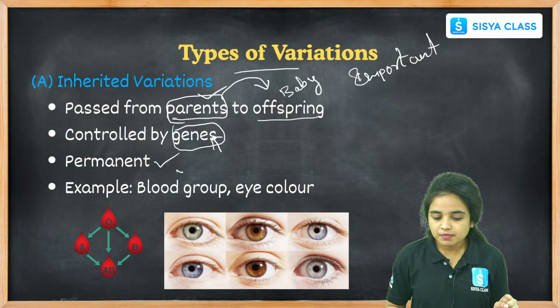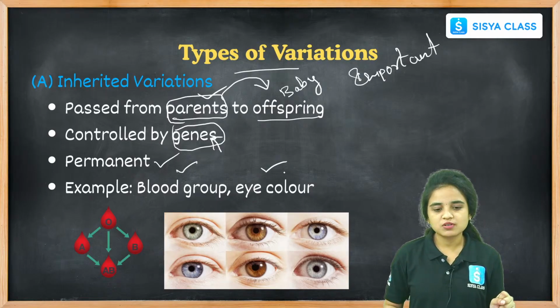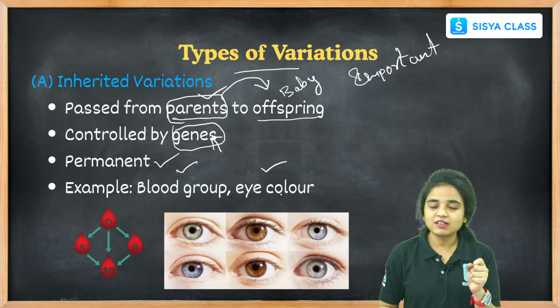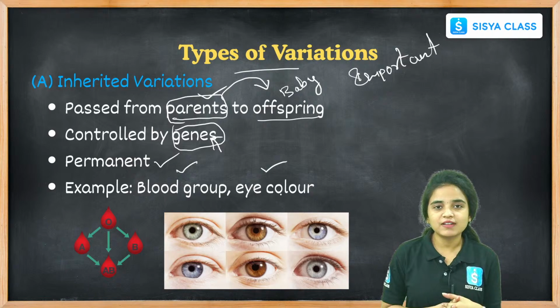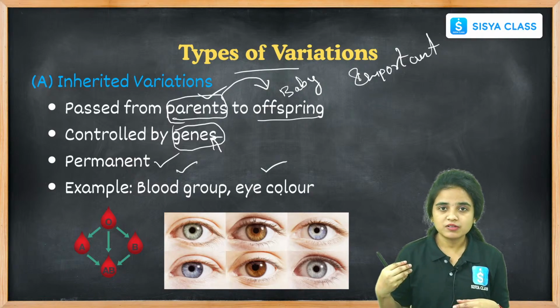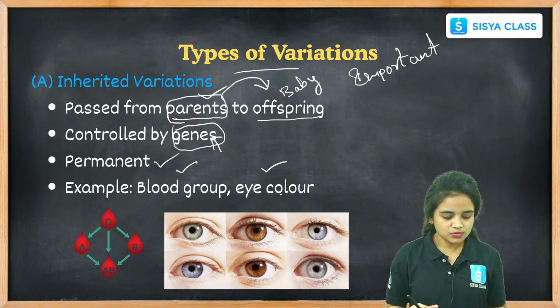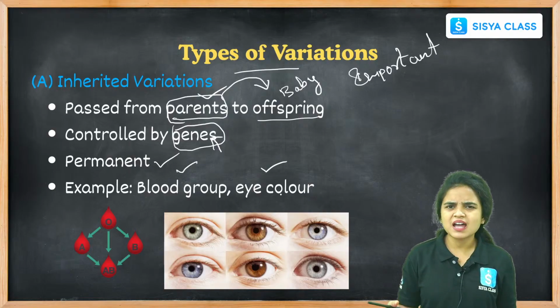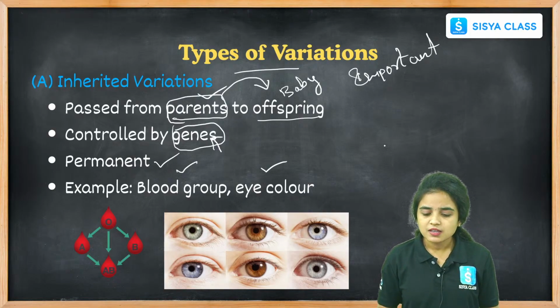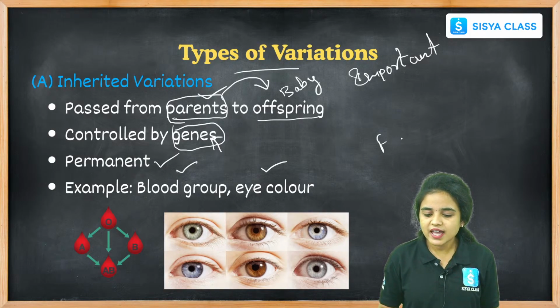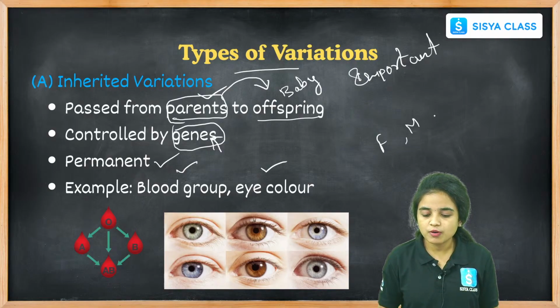And examples are blood group and eye color. Most of the examples that we can give for inherited variations are blood group, right students, and eye color also. You may have some doubt: for example, father and mother both have blood group B positive, but why is the child born with some other blood group?